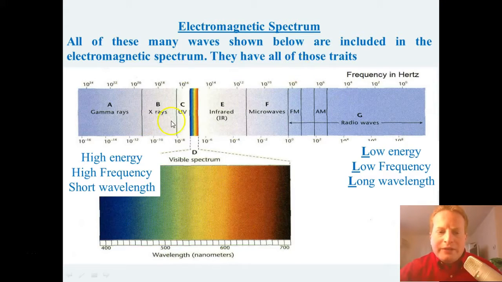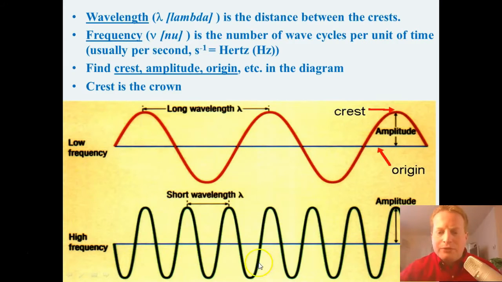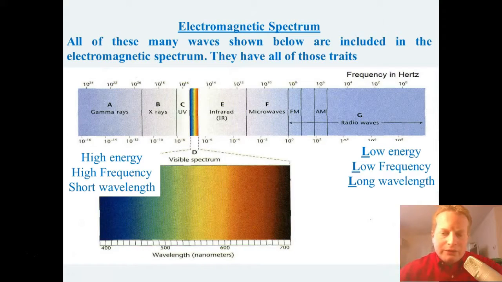So at this end over here, the gamma rays are thought of as having high energy because they have a high frequency and they also have a short wavelength. So they're more like this bottom one over here that we were looking at. That's much more like gammas. That's the one extreme. And then if we look at radio waves on the other extreme, they're the complete opposite.